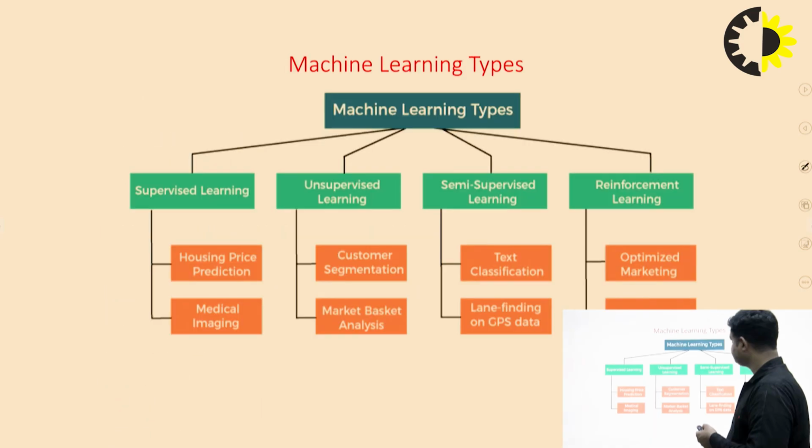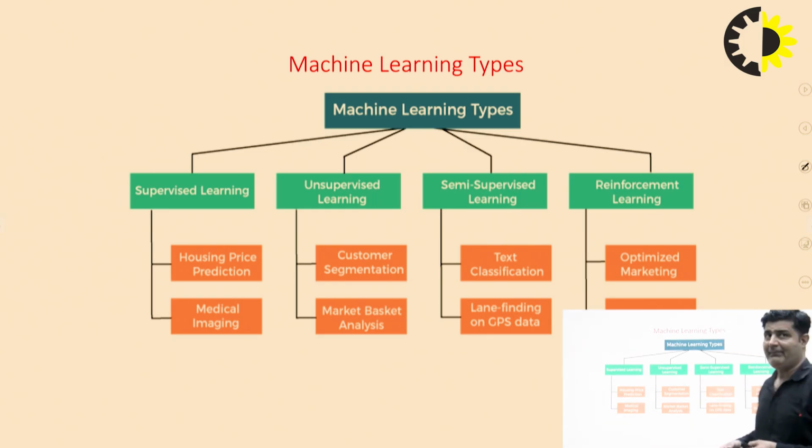Then we have the machine learning types. ML is classified into 4 types. We have supervised machine learning, unsupervised machine learning, semi-supervised, and reinforcement learning. There are generally 4 types of machine learning that we use. In this video, we just give an overview of supervised machine learning, and in the next video I will try to focus on the types of machine learning: supervised, unsupervised